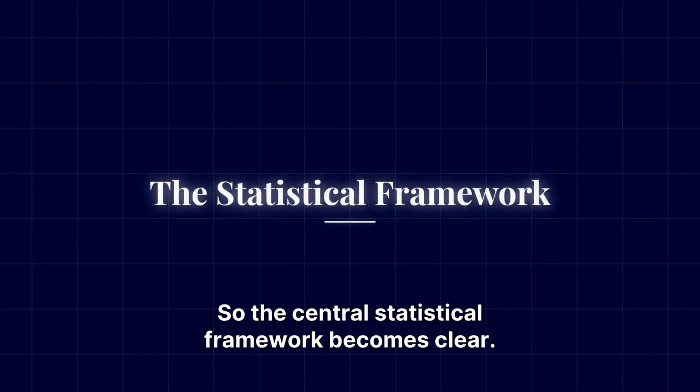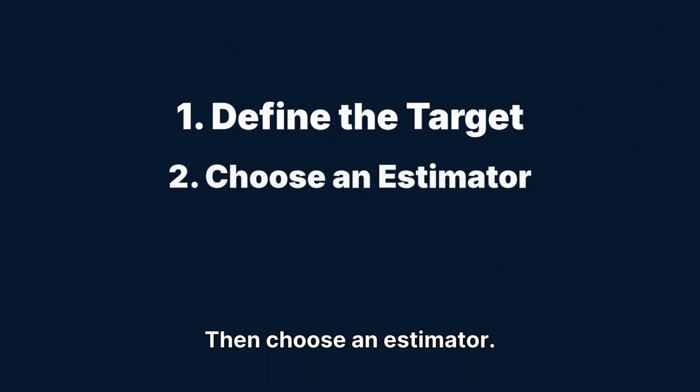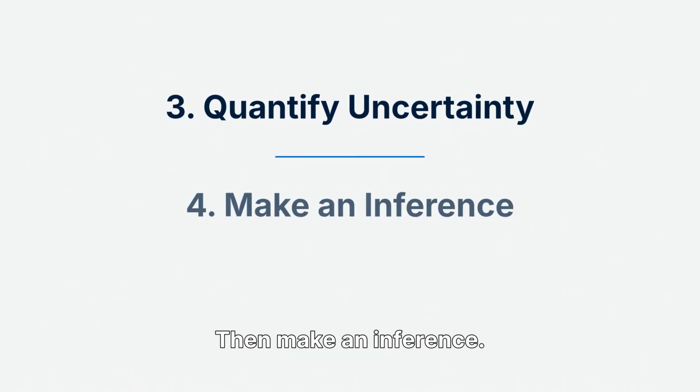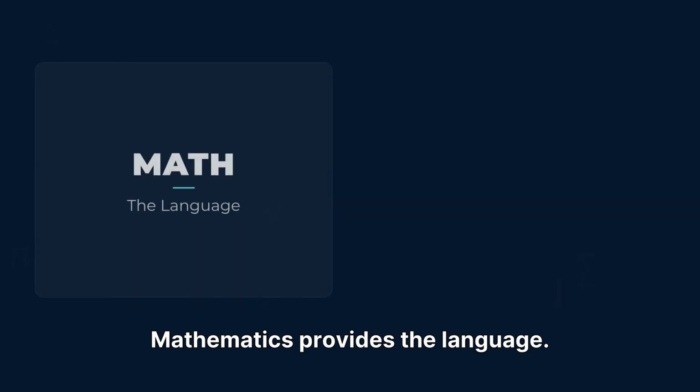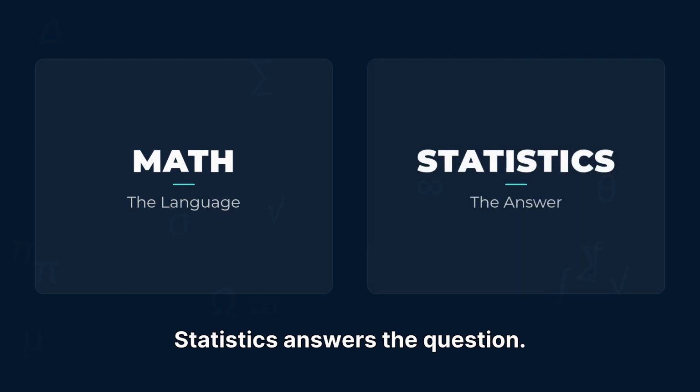So the central statistical framework becomes clear. First, define the target, then choose an estimator, then quantify uncertainty, then make an inference. Mathematics provides the language. Statistics answers the question.